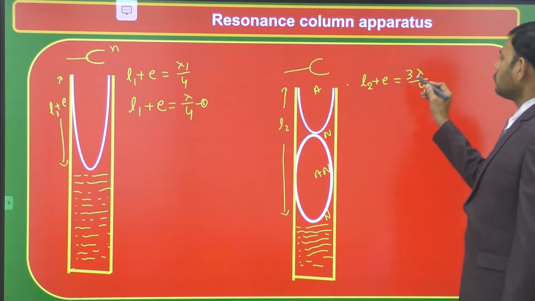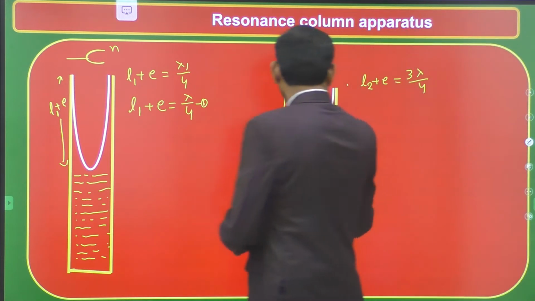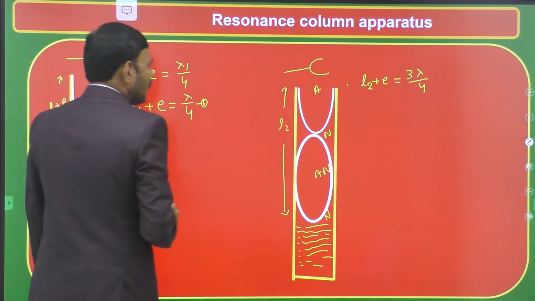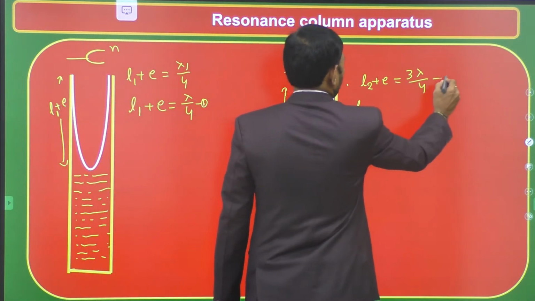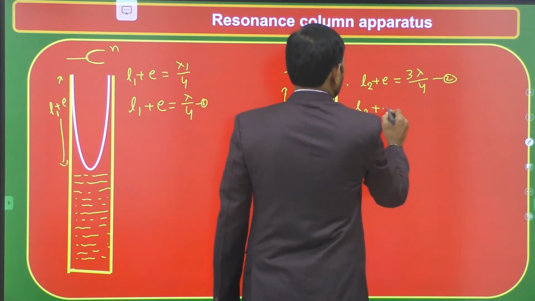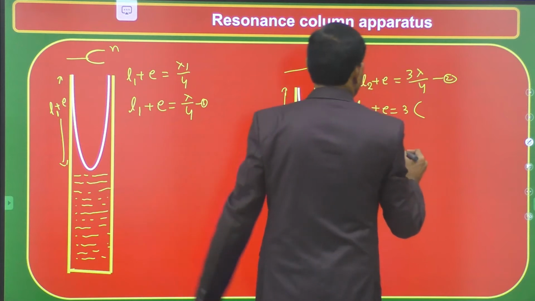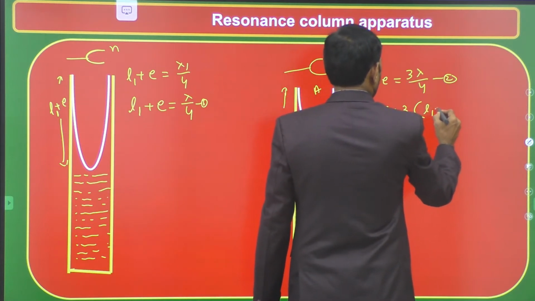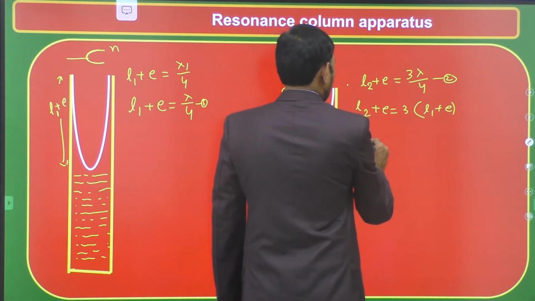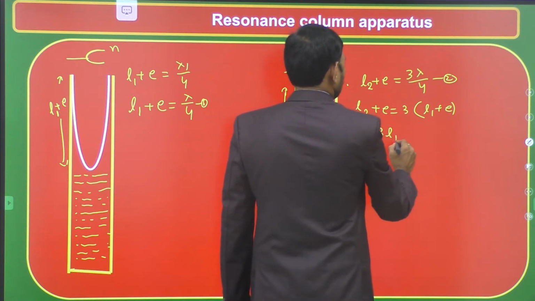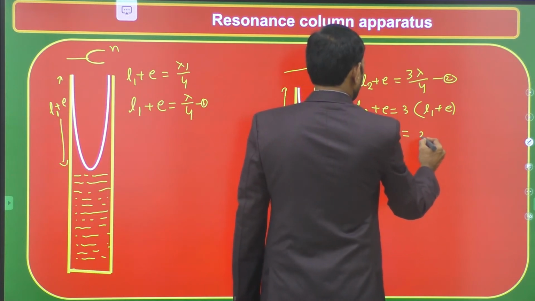Now, to find the end correction, there are two possibilities. To find the end correction, replace lambda by 4 with the first equation, L1 plus E. Therefore, L2 plus E is equal to 3 into lambda by 4, which becomes 3 times L1 plus E. Then we write L2 minus 3L1 is equal to 3E minus E, that is 2E.